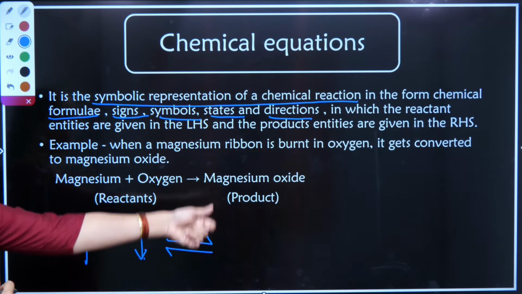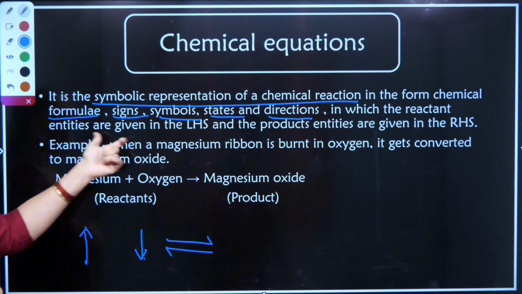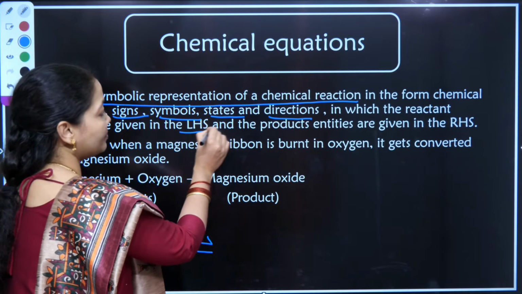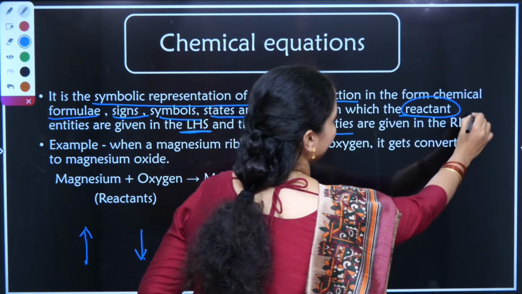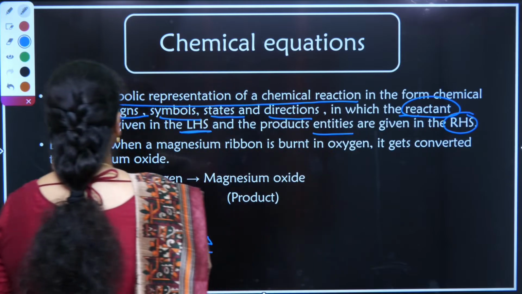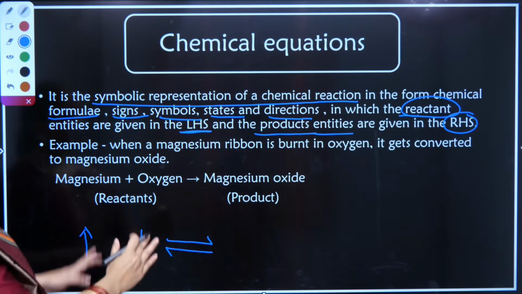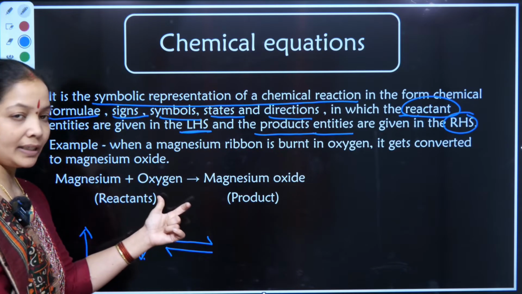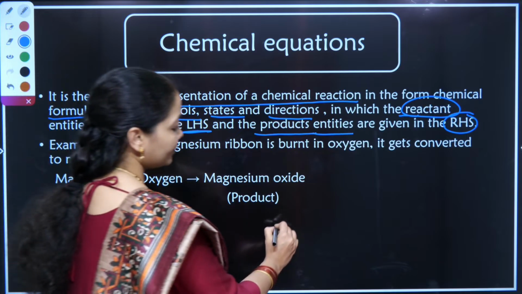So in a chemical reaction, there are two important things. The entities which are given in my LHS will be called my reactant, and the entities which are given in my RHS will be called my product. So if we take the example of magnesium combining with oxygen giving magnesium oxide, how will I write it symbolically?